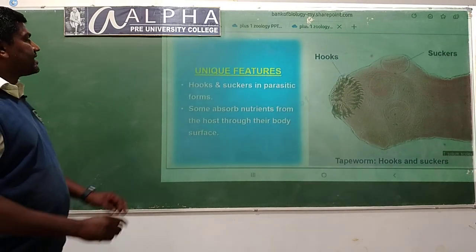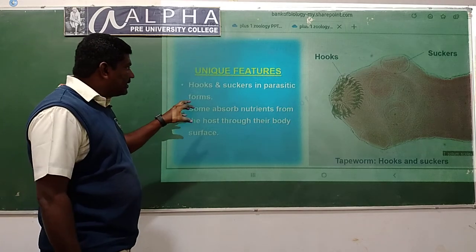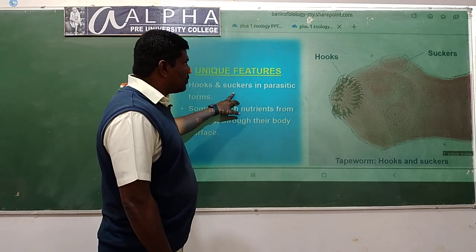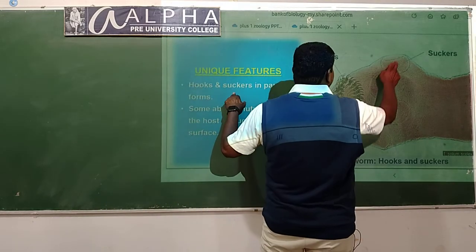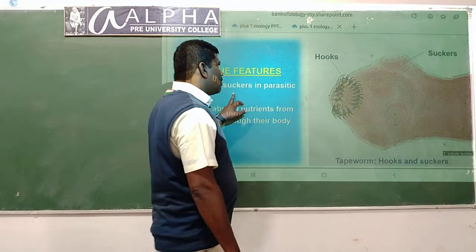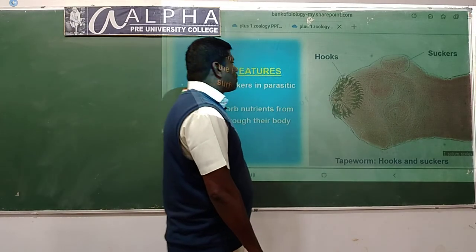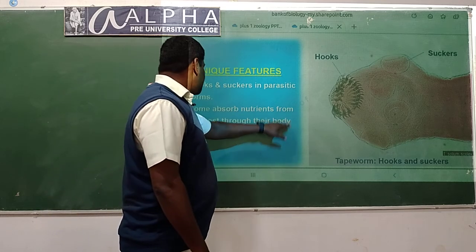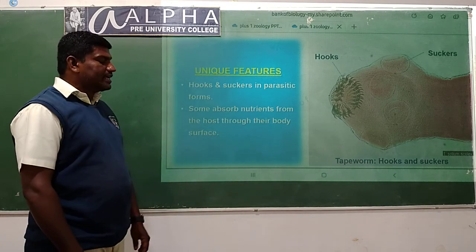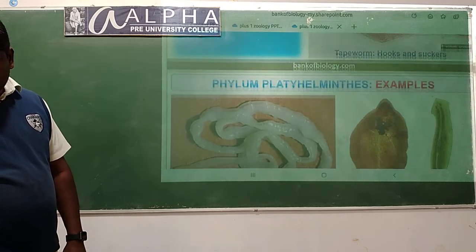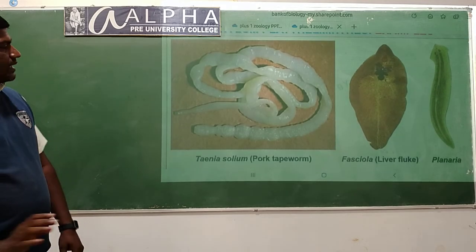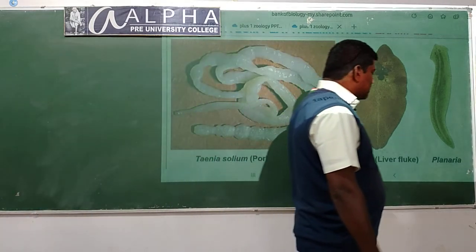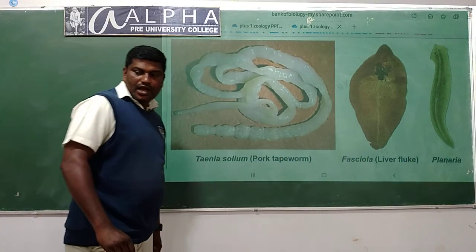In case of the tapeworm, in the head we see the hooks and suckers. These are all the suckers, they are all the hooks. At the center of the hooks we see the mouth. Some absorb nutrients from the host through their body surface. The examples are Taenia, liver fluke and planaria.